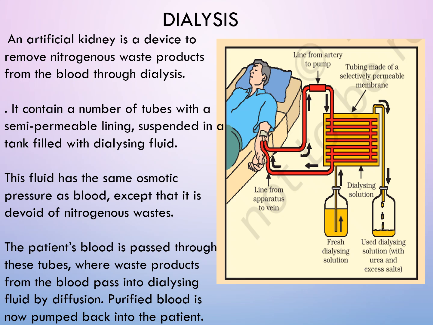Nitrogenous waste will move from the blood into the tank. So now the blood is getting rid of all the nitrogenous waste. और ये जो बिना नाइट्रोजनस वेस्ट वाला ब्लड है, this is returned back to the patient's body. And this entire process is known as dialysis.